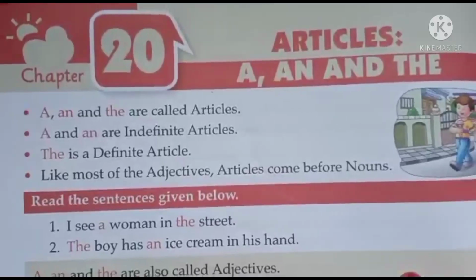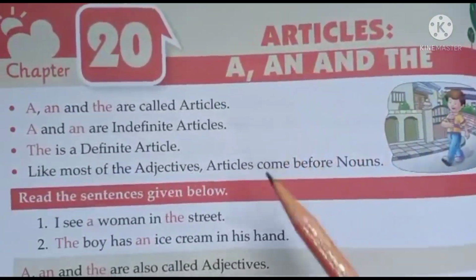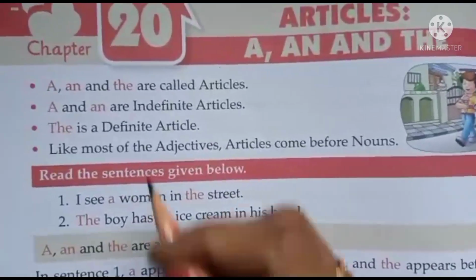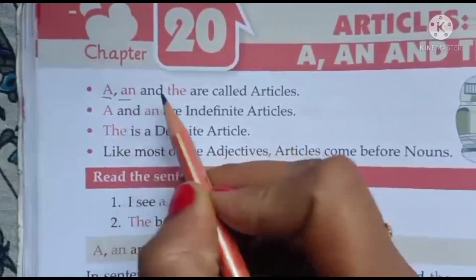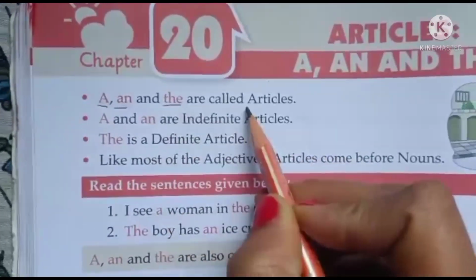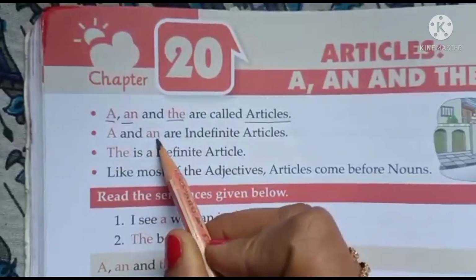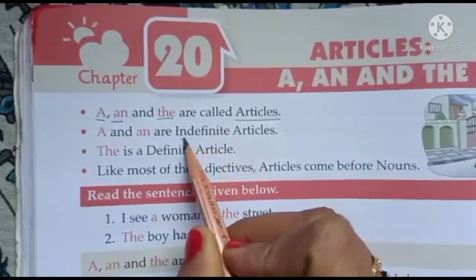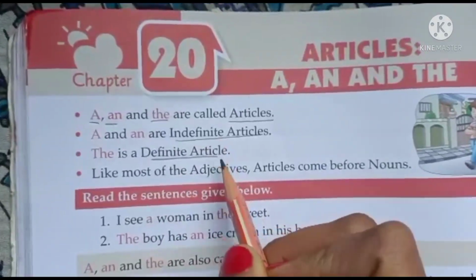Children, today we are going to do chapter number 20, articles. What are articles, children? You have studied this in the previous class also. A, an, and the are called articles. A and an are indefinite articles, whereas the is a definite article. This you will come to know.